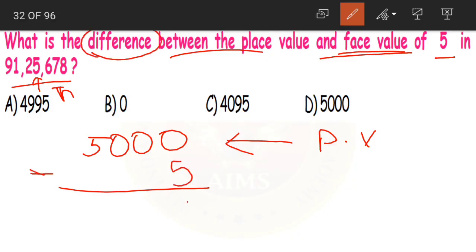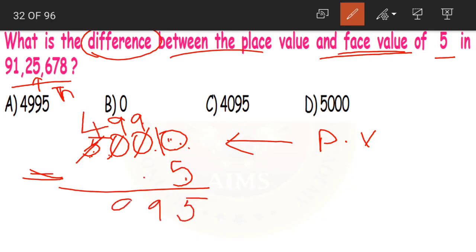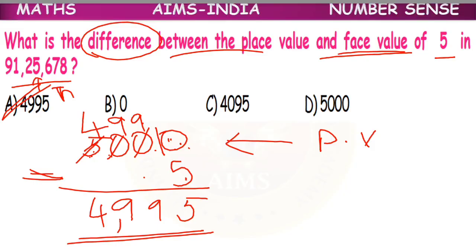Now let us find the difference, that means subtract. 0 minus 5 is not possible, so we'll borrow. So whenever we are having multiple zeros like this, first 0 becomes 10, other zeros become 9, and the last number after 0 becomes minus 1. 5 minus 1, 4. So 10 minus 5, 5, 9, 9 and 4. What is our answer? 4995. That is option B.